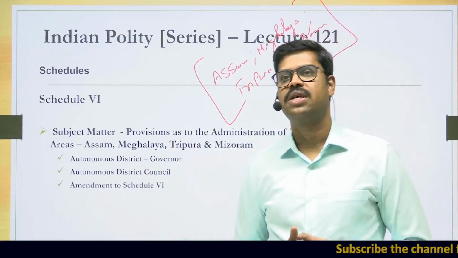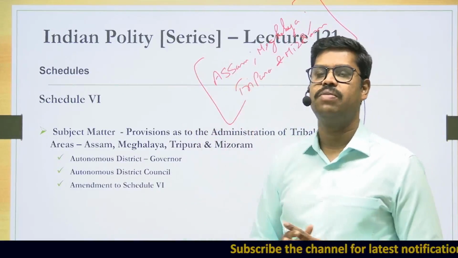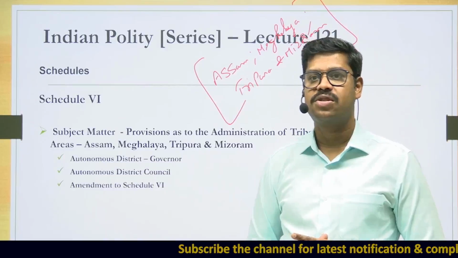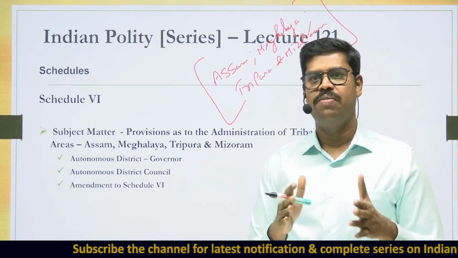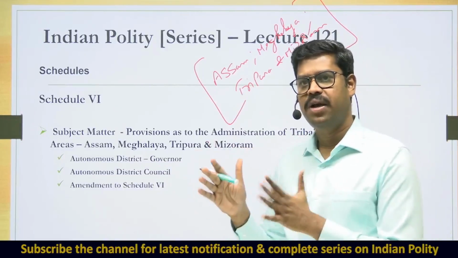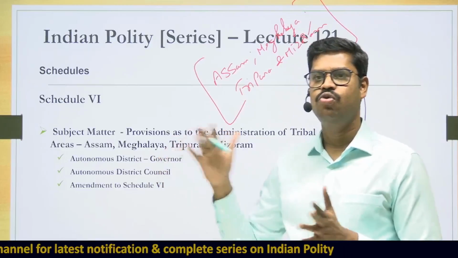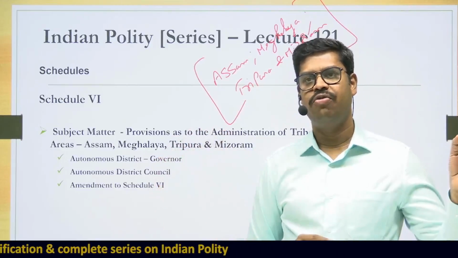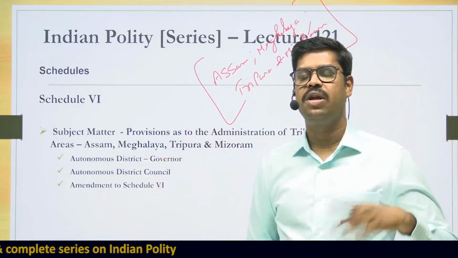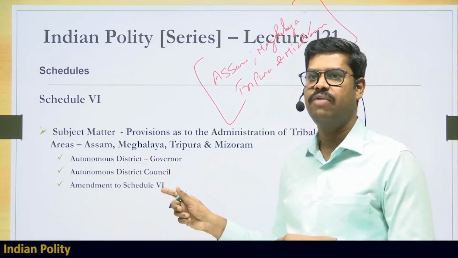And once it is declared as an autonomous district, only in the states of Assam, Meghalaya, Tripura and Mizoram, that autonomous district has a lot of powers. So try to remember this, but this provision applies, as I already said, only in the case of Assam, Meghalaya, Tripura and Mizoram. And who can declare an area to be an autonomous district? It is a governor. In Schedule 5, scheduled areas are to be declared by the President of India, but here the autonomous district is declared by the governor.